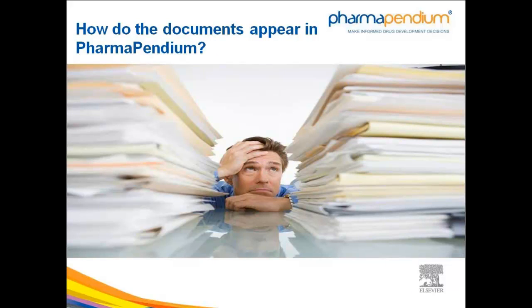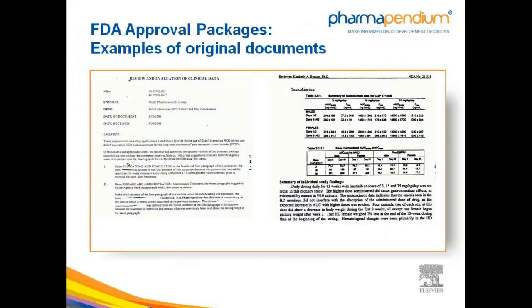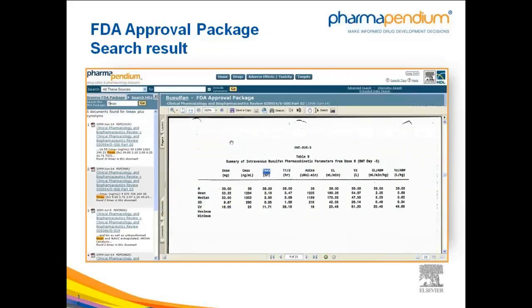So we've been hearing a lot about these approval documents. So let's try to understand now, how do the regulatory documents appear in PharmaPendium? Here is an example of an original document. You can see that these documents can contain some really interesting data. Here we have an example of how there can be some really interesting toxicokinetic data. So how does an original document like this look like in PharmaPendium?